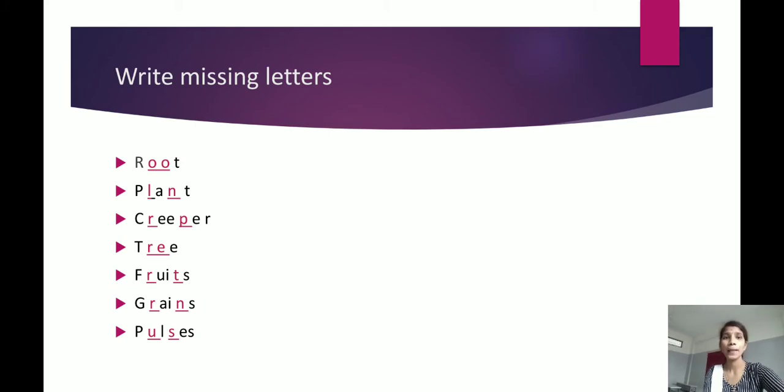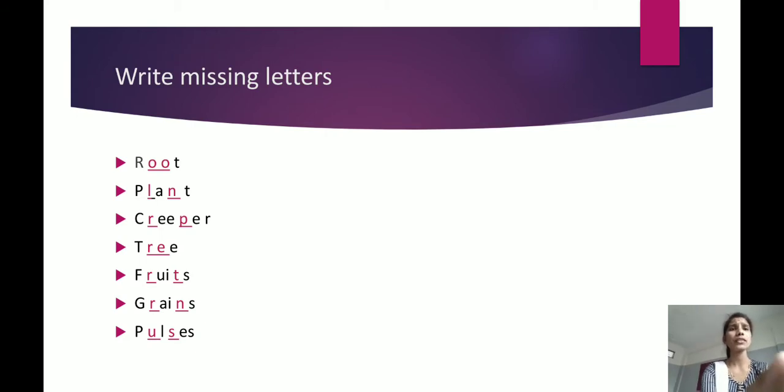The next: P, dash, L, dash, E S, pulses. What do you have to write? P U L S E S, pulses. Yes. Next, read all these once again. That is R double O T, root; P L A N T, plant; C R double E P E R, creeper; T R double E, tree; F R U I T S, fruits; G R A I N S, grains; P U L S E S, pulses. Yes children, these are the missing letters.